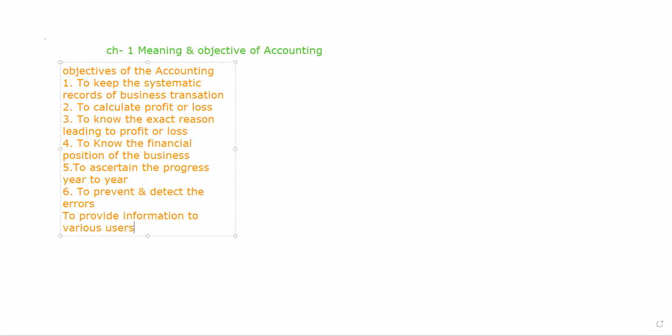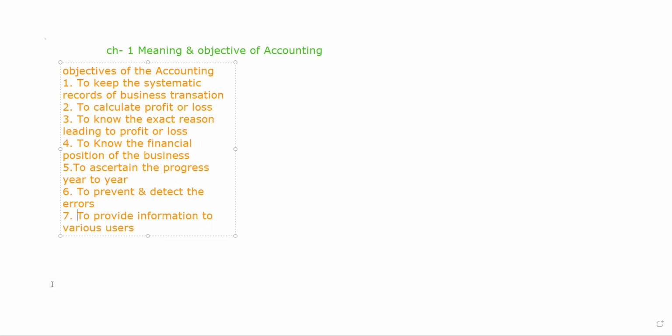Whenever the accounts are prepared, accounting provides complete, full-fledged information to the various interested parties of the business, like creditors, government, taxation authorities, investors, and shareholders. To get meaningful conclusions, information can be found out by these people with the help of accounting only.